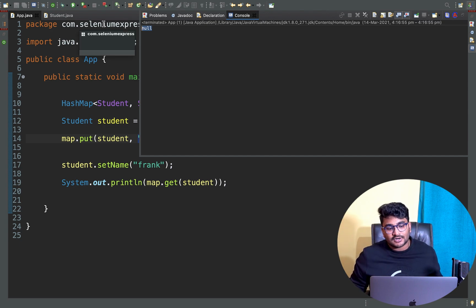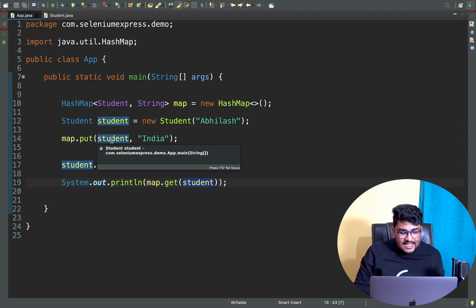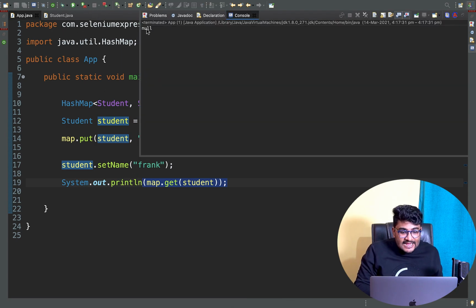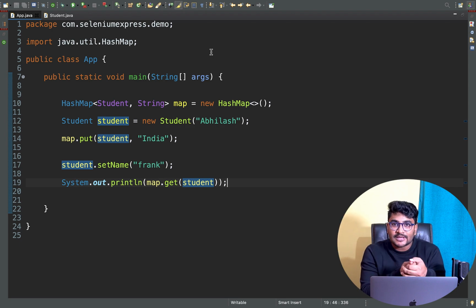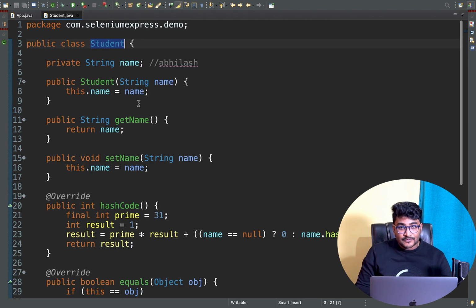Now, your HashMap functionality just got broken. I'm not able to look up for a value by using a key. I'm just doing map.get of student. What I expect here, only I have entered the student object to my map, and the value was India for that particular key. But whenever I'm looking for the value for the key called student, I'm getting null as an output, where I should get India as an output, right? So what's the problem? So the problem here is the mutable object, right?